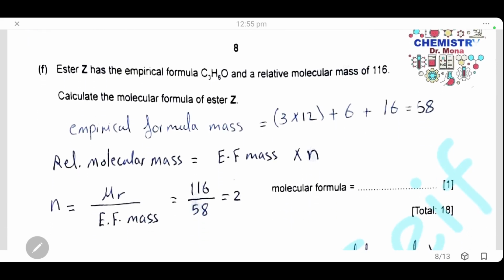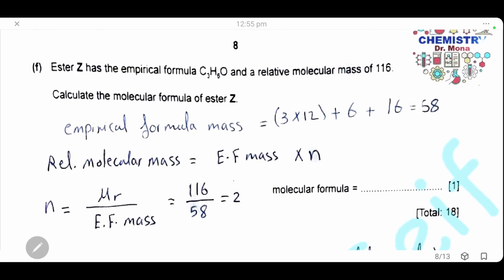Another ester Z has the empirical formula of C3H6O, and the relative molecular mass is 116. Calculate the molecular formula of ester Z. First, we will calculate the mass of the empirical formula. We have 3 carbons, so 3 multiplied by 12, 6 hydrogens, so 6 by 1 is 6, and 1 oxygen, so it is 16. The mass of the empirical formula is 58.